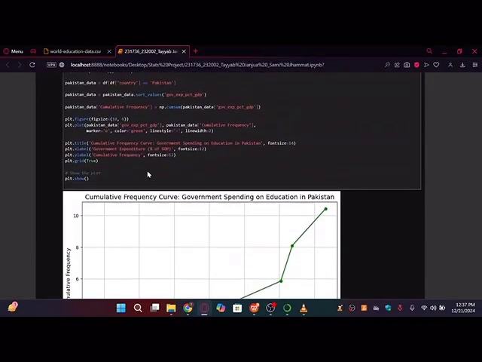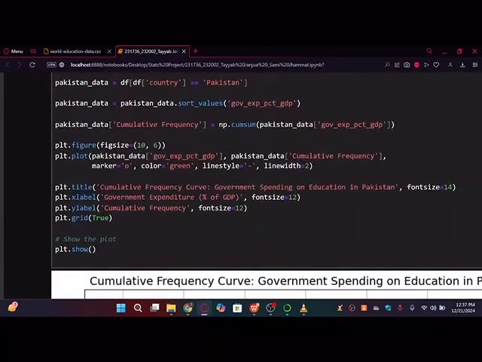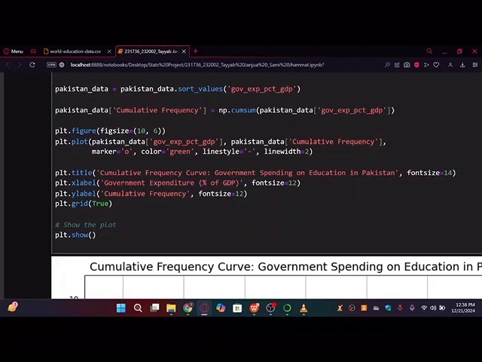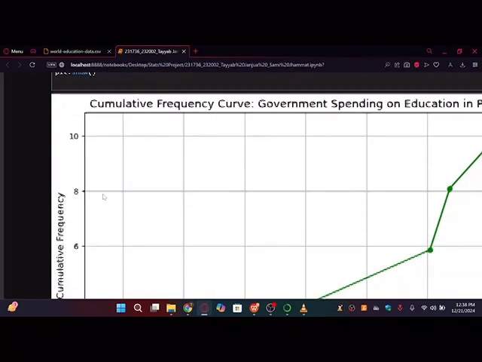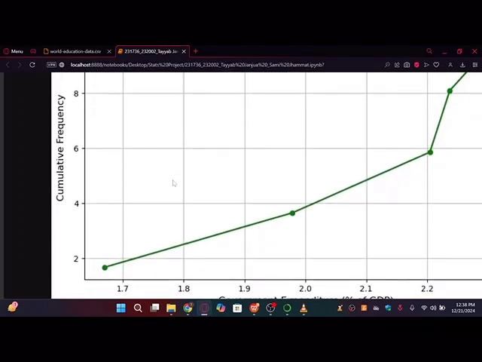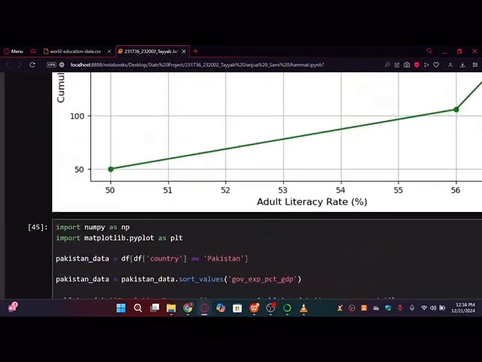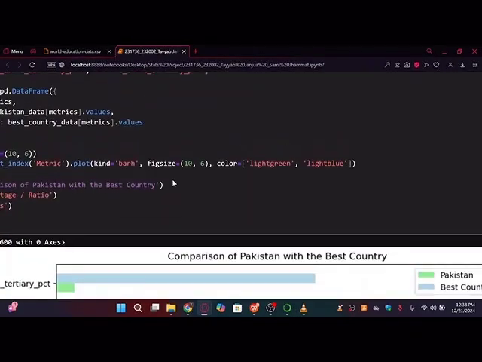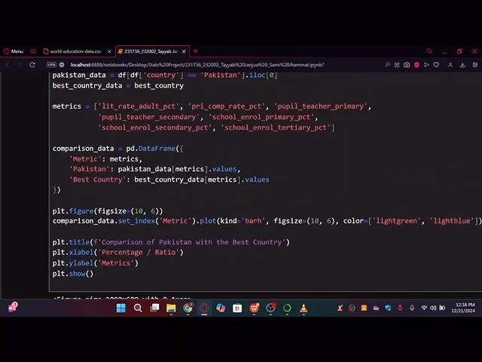Let's have an overview of the Matplotlib code. Now, this figure size tells us how large we want the image; in this case, we have 10 height and 6 width. Then we plotted the data, with line style and line width. plt.title is for the title, plt.xlabel is for the label of the x-axis, plt.ylabel is for the label of the y-axis, and plt.grid displays the grid. There is another command called plt.legend, which shows us the keys. However, there was no key needed in this particular example. But we have keys in other examples, such as this one, in which we have used plt.legend to show our keys.